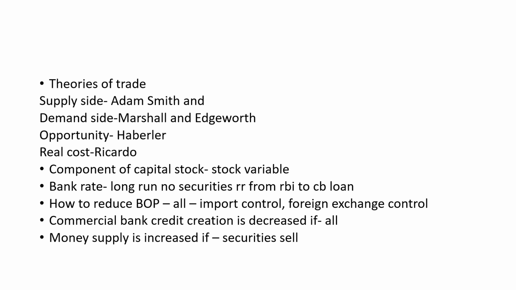Okay. Now, next question, how to reduce BOP? Here all the given options are right. There were options with respect to import control, foreign exchange control, etc. So all these could be used as a measure to reduce BOP or the BOP crisis. BOP crisis means balance of payment problems. Next, commercial bank credit creation is decreased. What can be done to decrease the commercial bank credit creation? The right answer is all of the above.